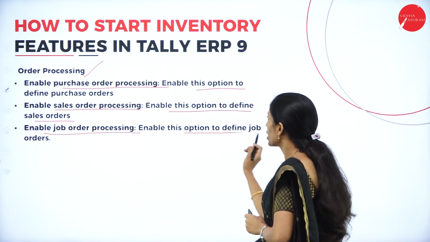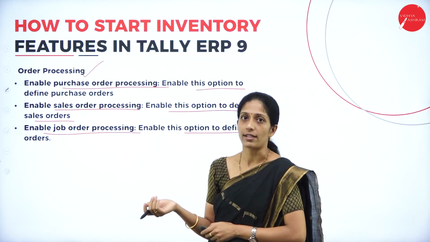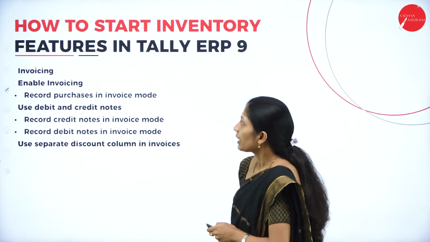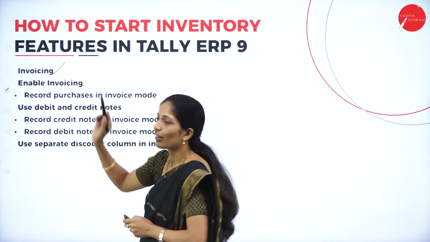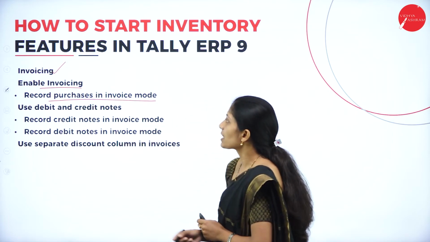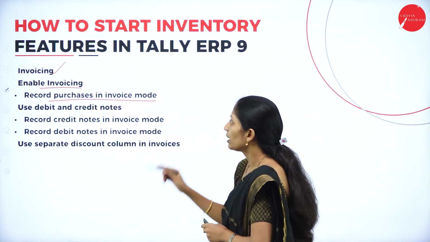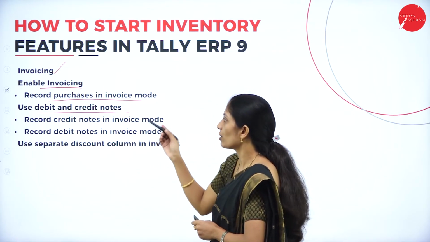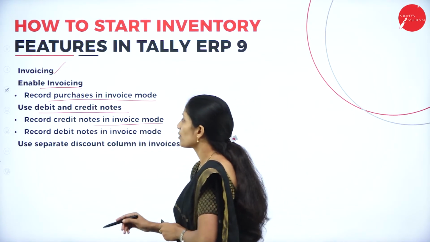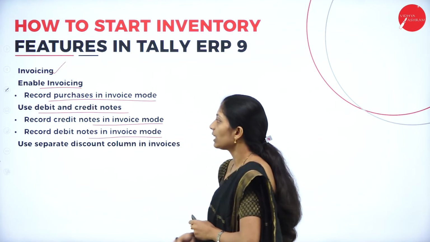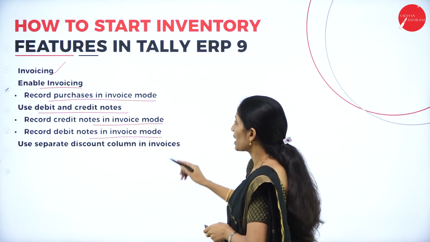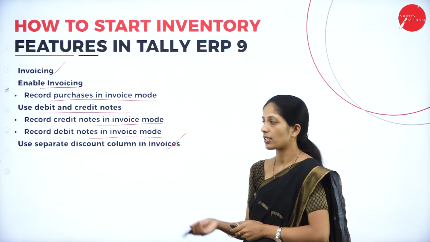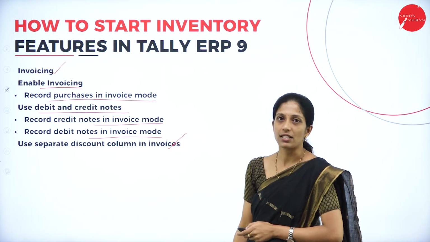Next, enable job order processing. This option defines the job orders, that is, in what job the material is being done. Next, invoicing. In order to enable invoicing, record purchases in invoice mode. Use debit or credit notes. Suppose they are using debit or credit notes, record credit notes in invoice mode, record debit notes in invoice mode. Next, use separate discount column in invoices. Suppose you want to enter the discount, you can use the separate discount column.